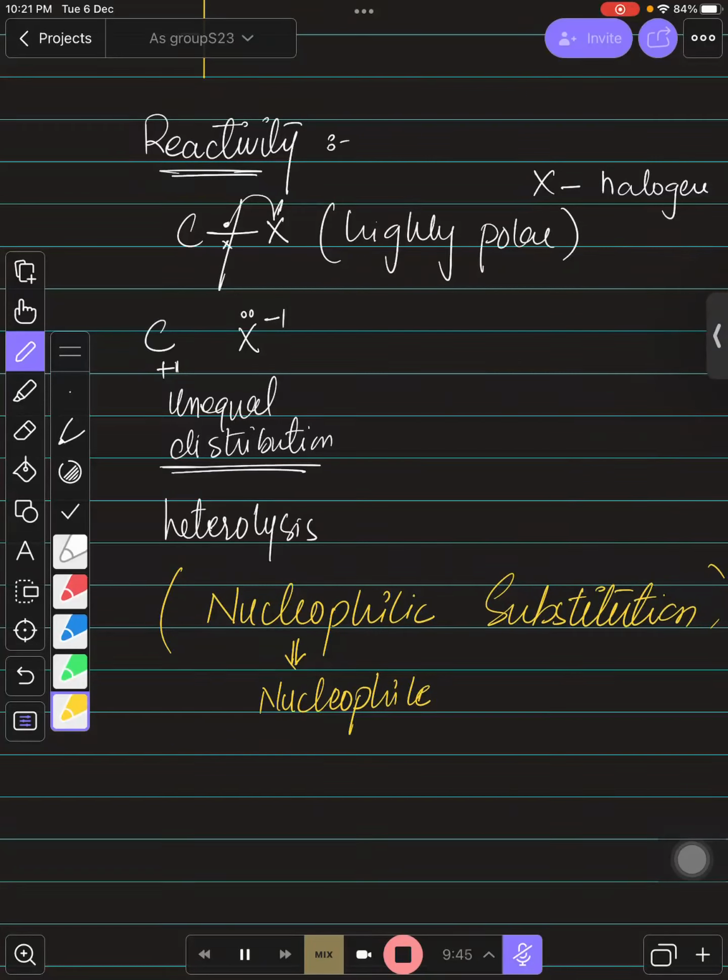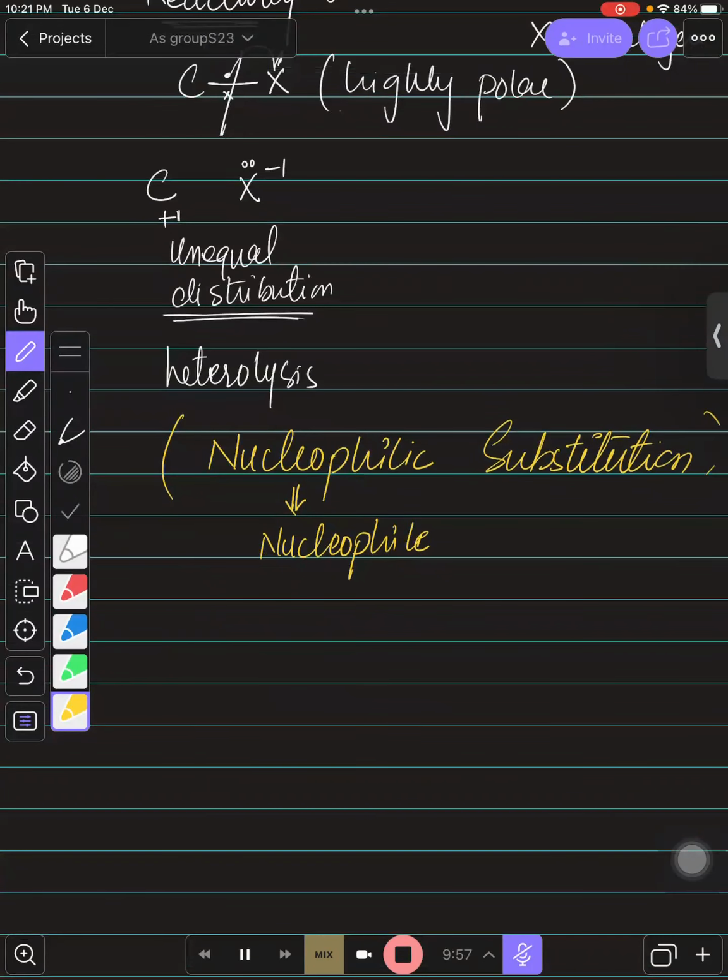They are capable enough to receive the lone pair of electrons. But what is a nucleophile? Nucleophiles are the opposite, they provide an electron pair. So we have some nucleophiles in our syllabus that we must study. One of the nucleophiles is water, that you need to remember. In water we have two lone pairs that oxygen has, right? Same as hydroxide. Hydroxide has 3 lone pairs to provide, right?